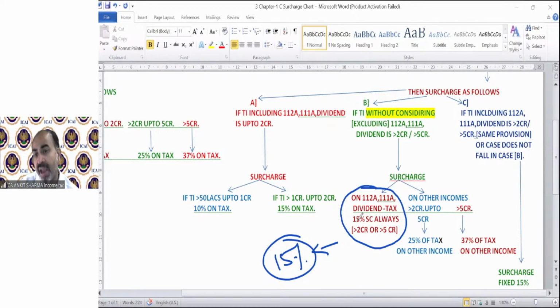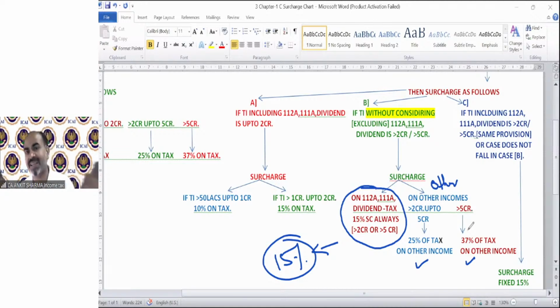And the tax on other income, other than these three income, if it is more than 2 crore up to 5 crore, that is 25% surcharge will be applicable. And if it is exceeding 5 crore, then there will be 37% of surcharge applicable. So you can see only in case number B, 2 surcharge provisions will be applicable. On certain income, the rate is 15%, and the other part, the rate will be either 25 or 37%.